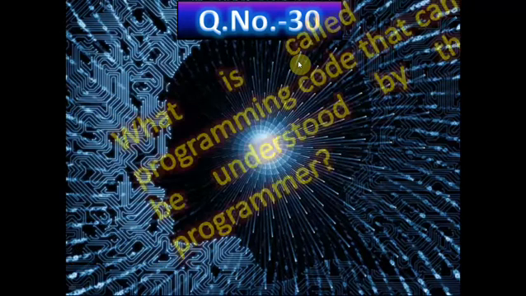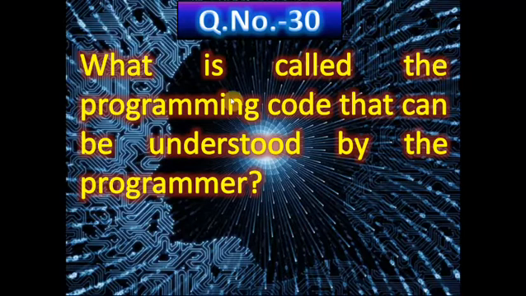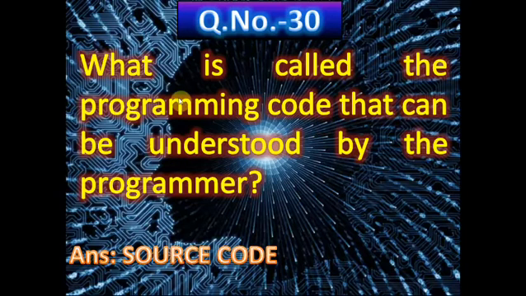Now question number 30. What is called the programming code that can be understood by the programmer? What is called the programming code means source code. The correct answer is source code. The source code can be understood directly by the programmer, and it is written by the programmer, so that it is also called programming code. But in the programming field, it is called source code.